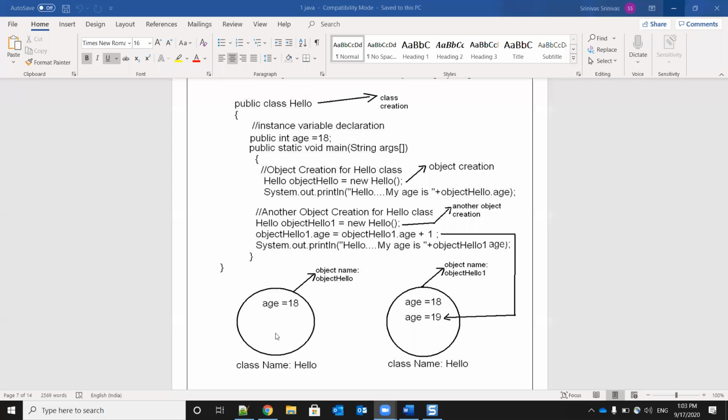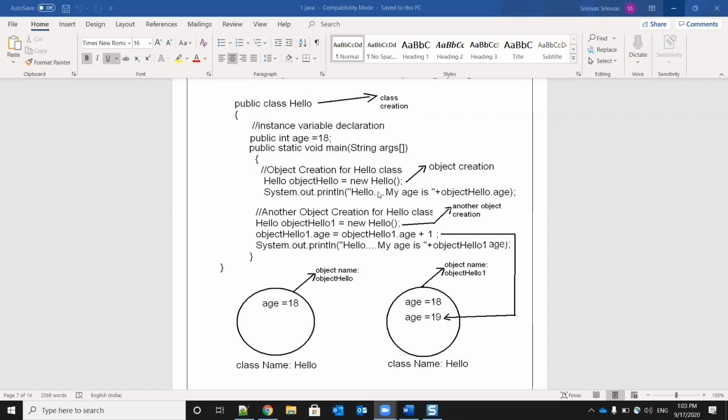And in this object, what will be created? Whatever variables we created in the class will be created. In the class, what variable did we create? Only one variable, that is age is equal to, and we are also assigning the value here. Age is equal to 18. Okay.